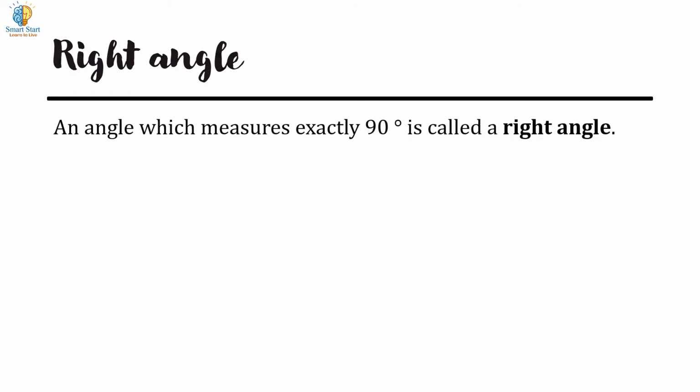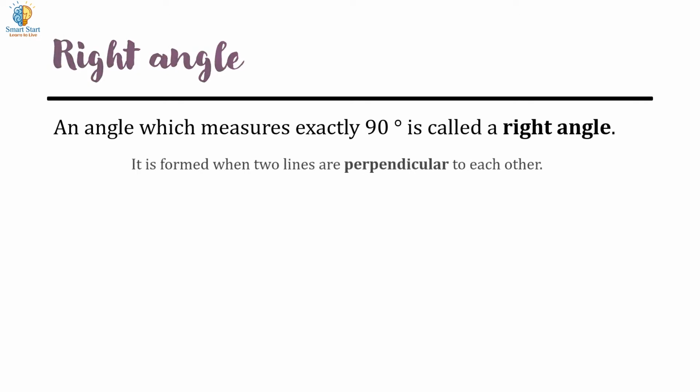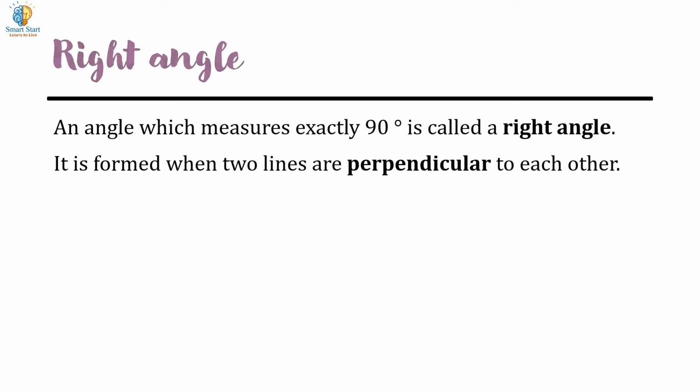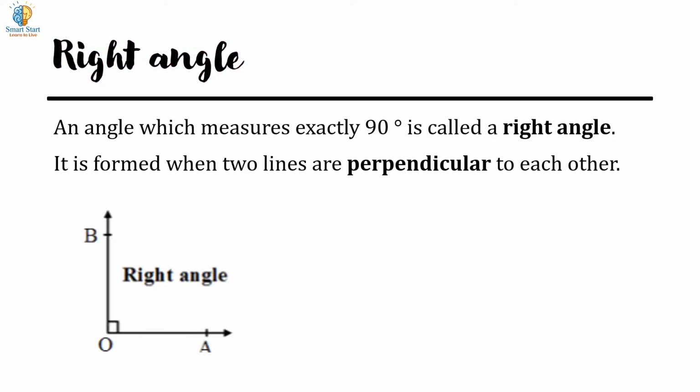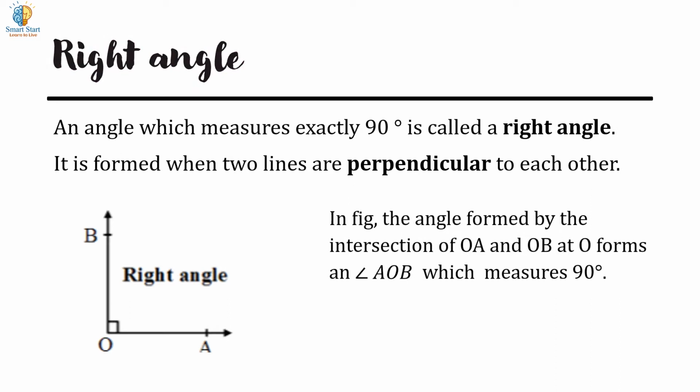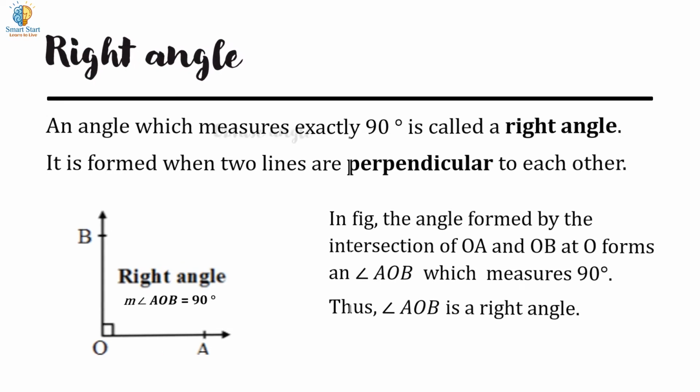Right angle. A right angle measures exactly 90 degrees. It is formed when two lines are perpendicular to each other. In the figure, the angle formed by the intersection of OA and OB at O forms an angle AOB which measures 90 degrees. Thus, angle AOB is a right angle.